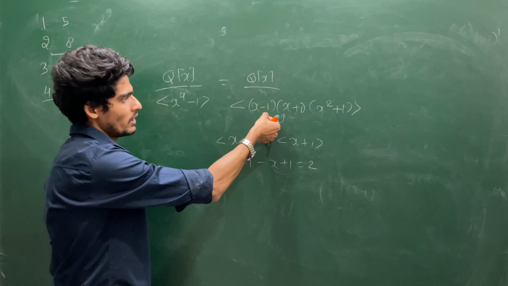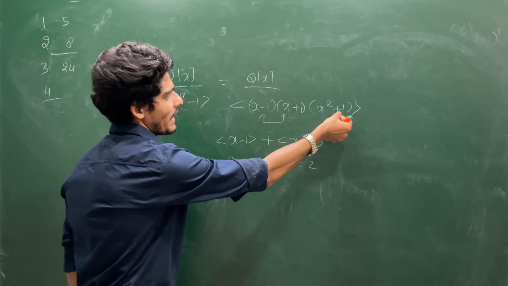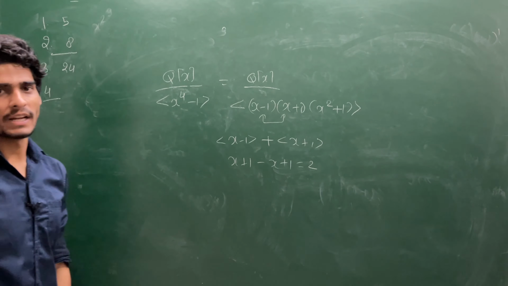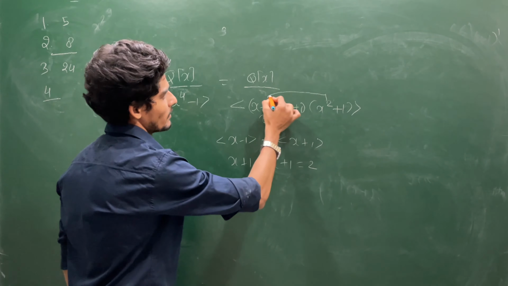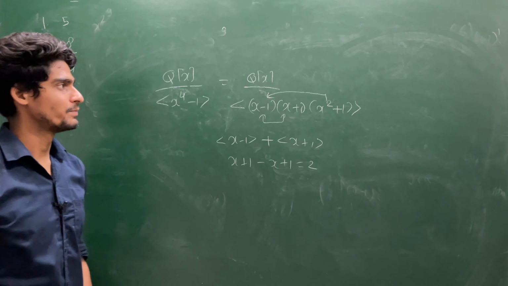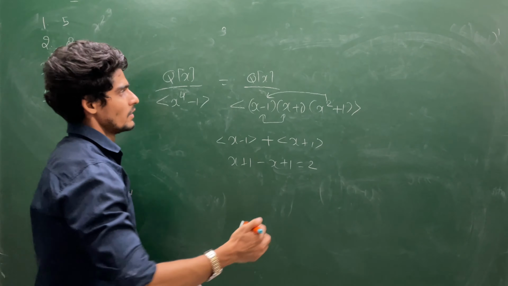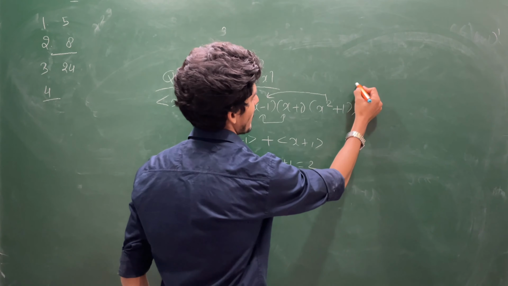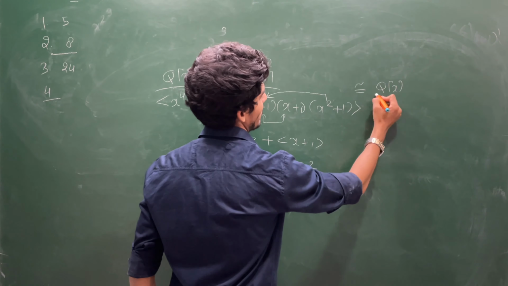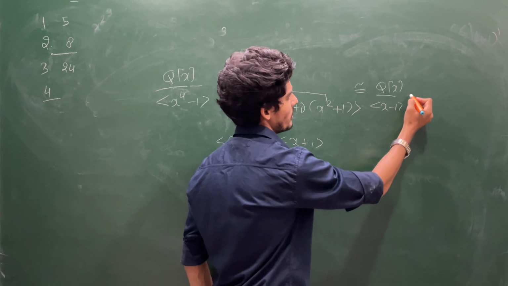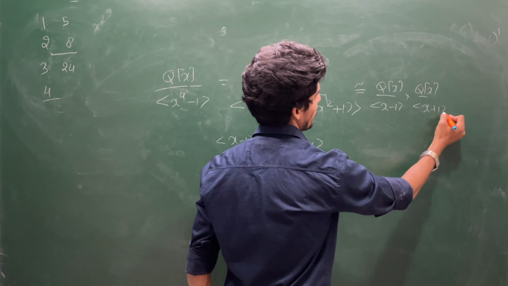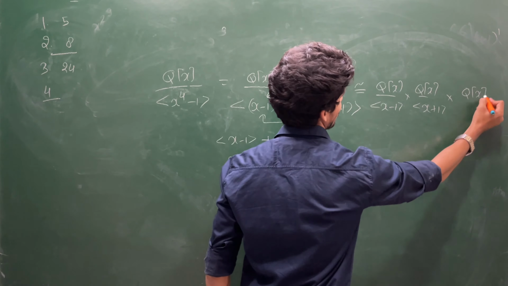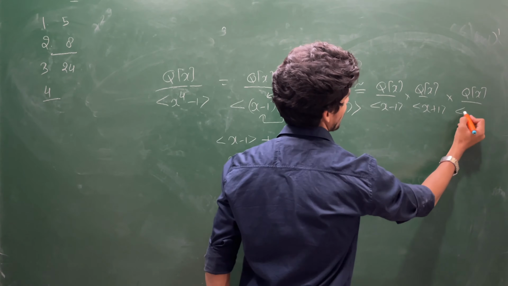You have to show here that this (x minus 1), (x square plus 1) contains some unit element. So try to find it for this as I have found for this, and once you have done with this, you can say this is isomorphic to Q[x] modulo the ideal generated by x minus 1, Q[x] modulo the ideal generated by x plus 1, Q[x] modulo the ideal generated by x square plus 1.